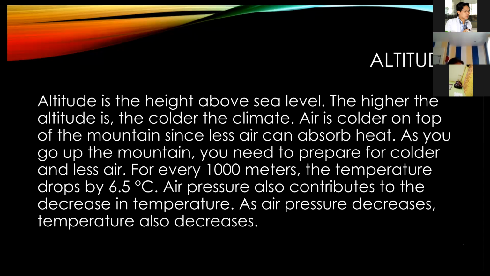Let's move now to altitude. Altitude is the height above sea level. The higher the altitude is, the colder the climate. Air is colder on top of the mountain since less air can absorb heat. As you go up into the mountain, you need to prepare for colder and less air. For every 1,000 meters, the temperature drops by 6.5 degrees centigrade or Celsius. Air pressure also contributes to the decrease in temperature. As air pressure decreases, the temperature also decreases.